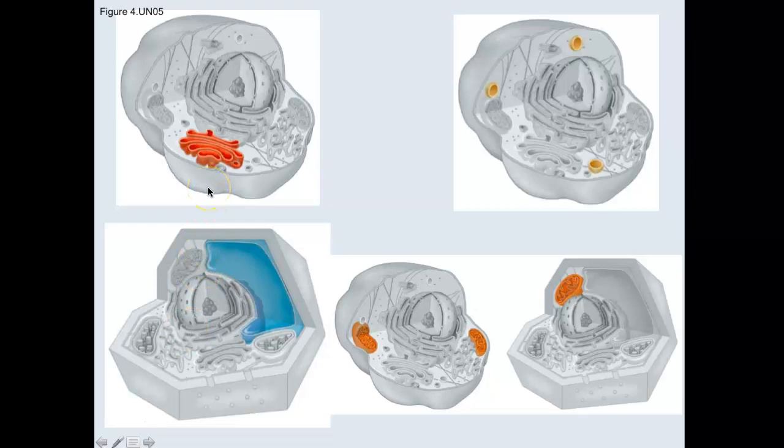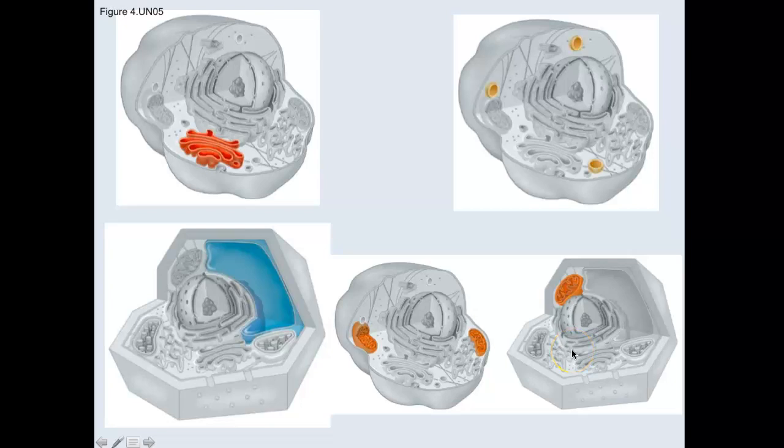What are the structures here? Go ahead and pause it, name them. Here's the answers. This is Golgi apparatus. These are the vesicles. We have a little change here. Look at the difference in picture. This is a plant cell. How do I know? Because it has a geometric wall, and it has a huge blue area. This is our central vacuole. These are mitochondria.